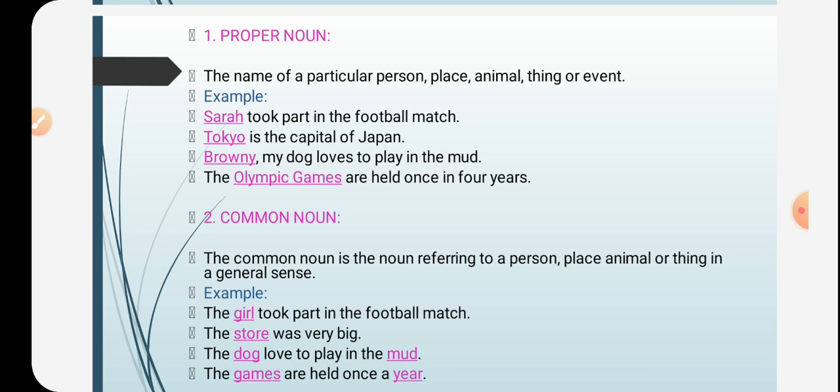And the next example is the Olympic Games are held once in 4 years. We say that the name Olympic Games is a special name given to an event, that is games. So whenever I say Olympic Games, we know what I'm talking about. Therefore Olympic Games is a special name given to events. If you notice carefully, all proper nouns begin with a capital letter.